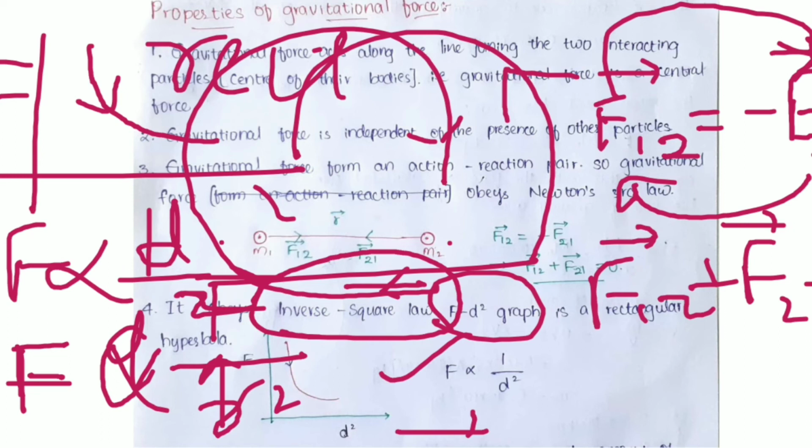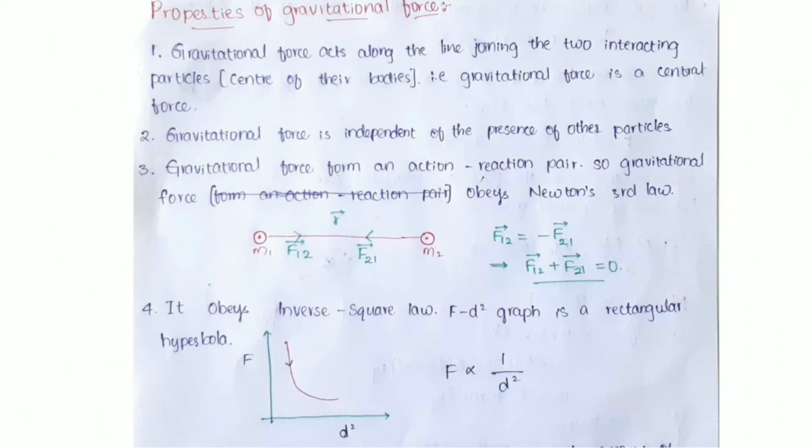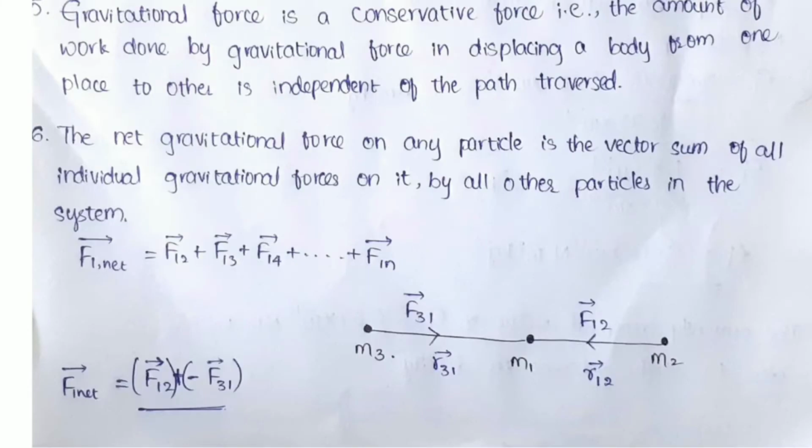Let's go to another slide. We have come to another point among the properties of gravitational force, and this is one of the most important ones. Gravitational force is a conservative force. The amount of work done by the gravitational force in displacing a body from one place to another is independent of the path transferred.